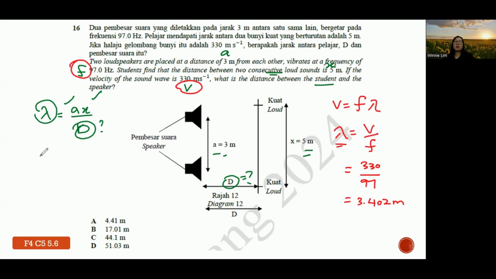Now you are ready. Again, I rearrange the equation first. So we go back to D equals to aX over lambda, because we swapped. Clear? Then accordingly, lambda is 3.402. Then you press the calculator, and you should get the answer 4.409. 4.409 is close to A. The answer for 16 is A.